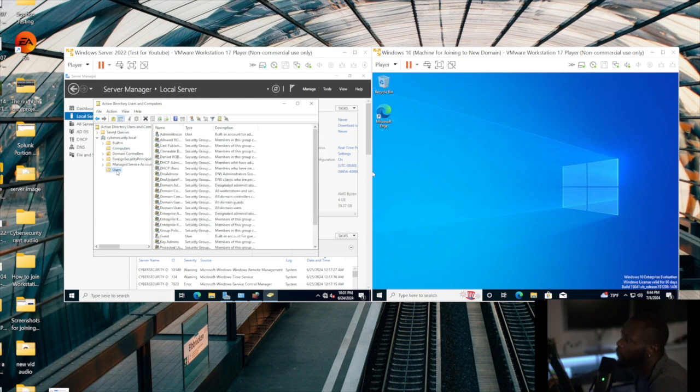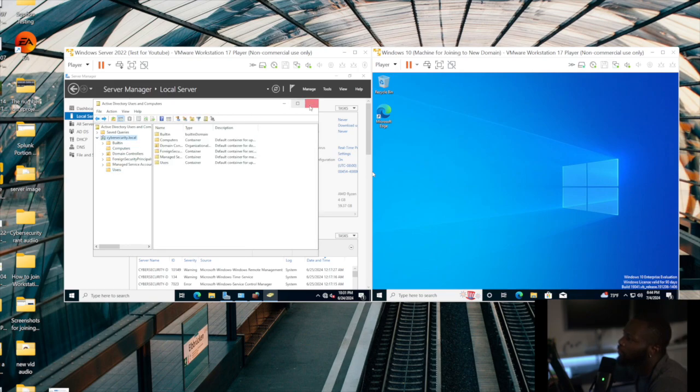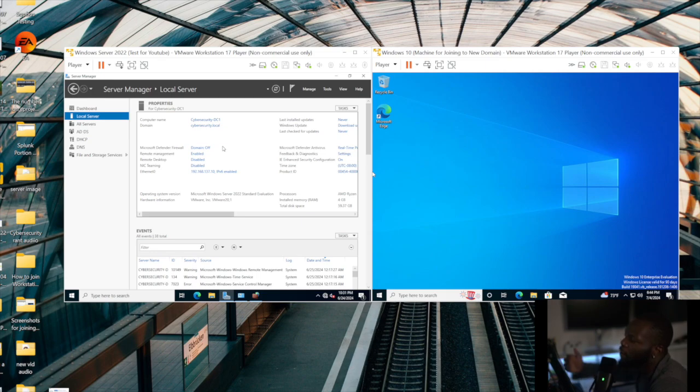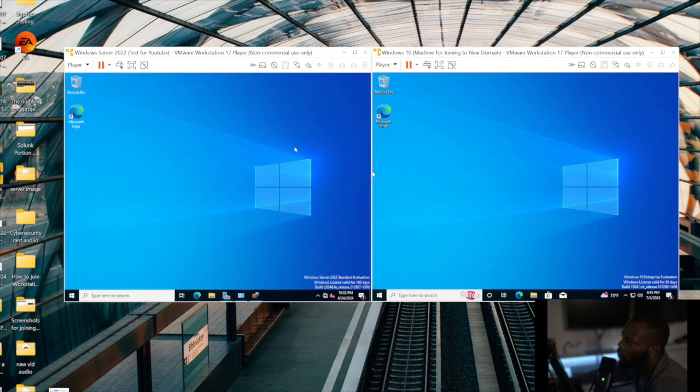So again, Active Directory and the server, this is where you manage the users and the policies and everything. Just imagine a huge enterprise environment with hundreds, thousands of workstations. They can all be centrally managed. And we will continue to get into this as we move through this lab. So yeah, that's going to be it for this portion of the lab.